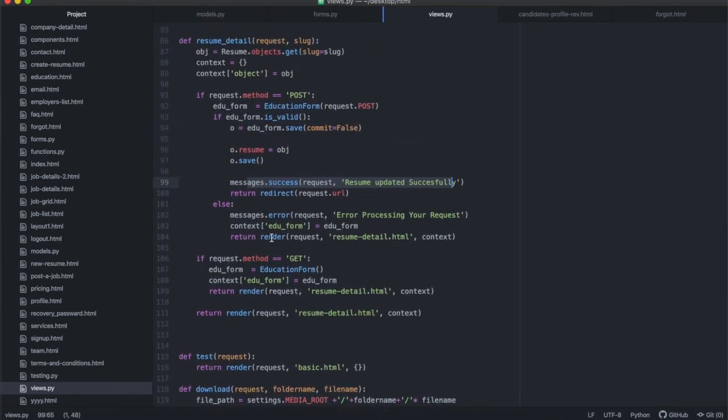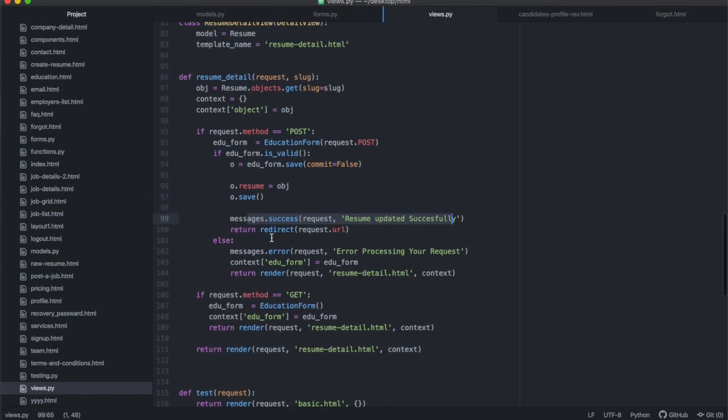So the form is exactly the same as the form that you've seen before. The only real difference with this specific route is that we are having a detailed view showing up, and we are then using the slug of that detailed view to find and fetch the resume that is going to be associated with the education form that we build. Every time we build an education instance, we have to specify the resume that education class belongs to. You'll see why this is useful, because we're going to be able to call that same education class instance in that detail page and then show it to the front end.